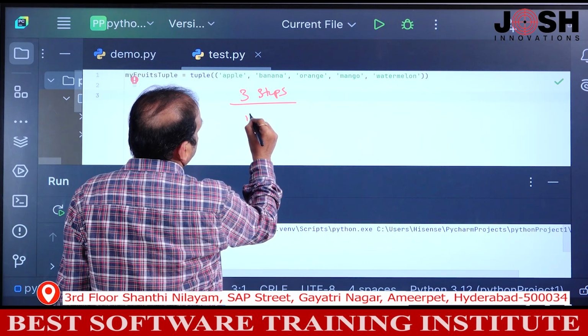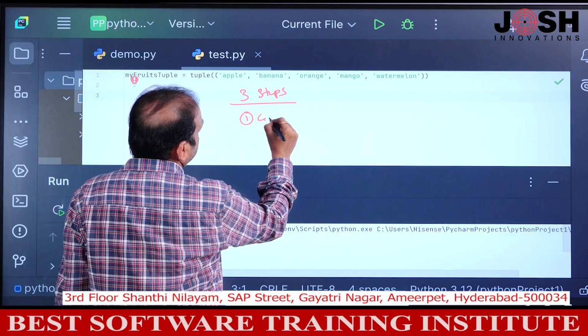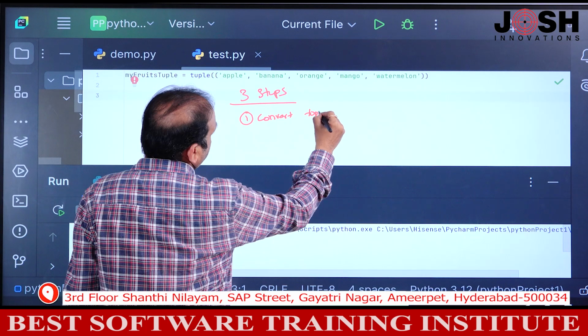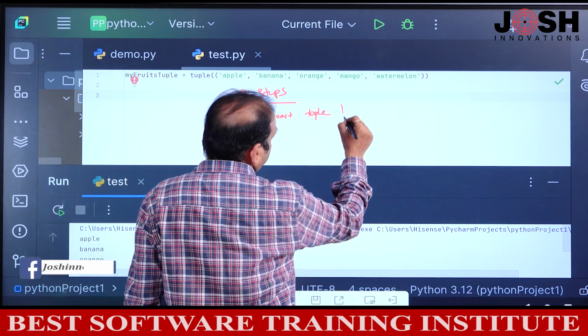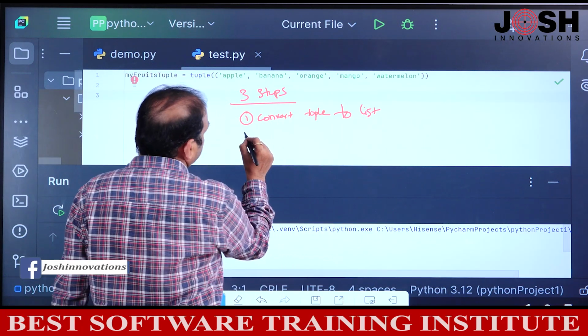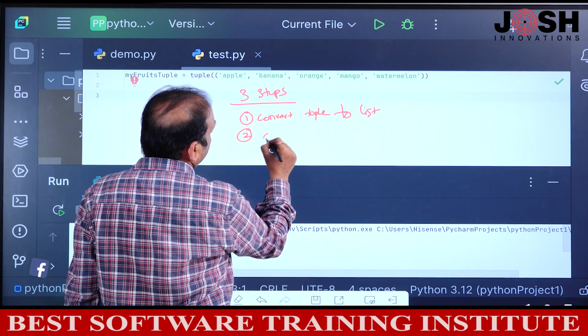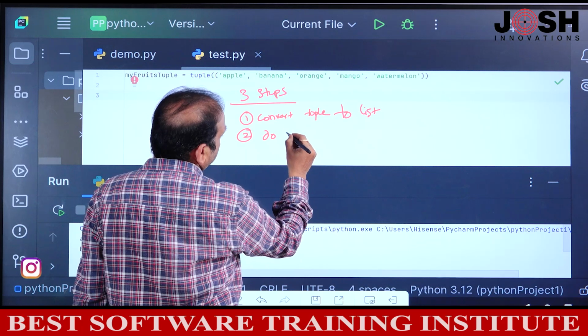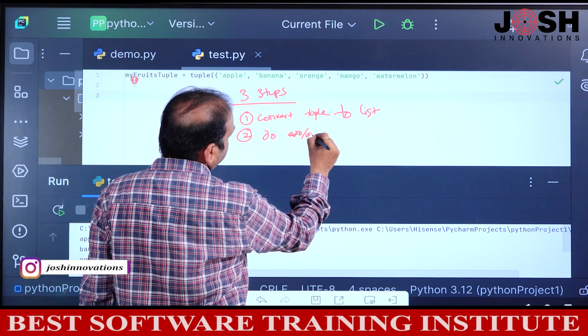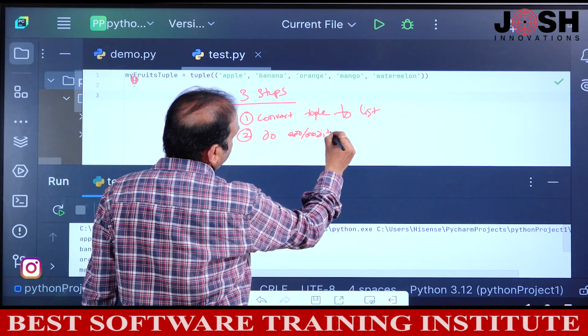Number 1, first step, convert tuple to list, so that we can add, remove or modify. Second step, do modifications. We can add, we can modify, and also we can remove.